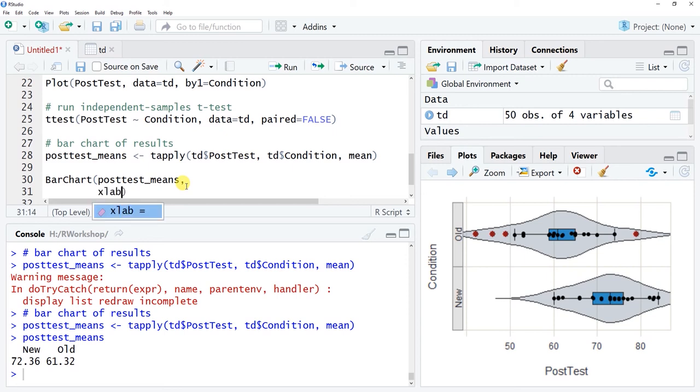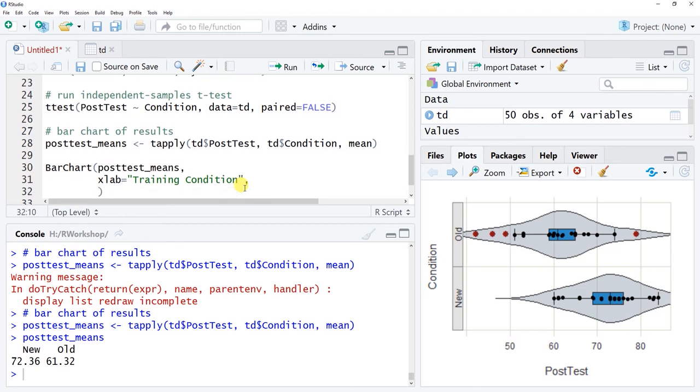Next thing I want to do is I'm going to use xlab to label the x-axis, and I'm going to say training condition is the name, and you need to make sure you put that in quotation marks. Add a comma afterwards. And then I'll use ylab equals to specify the label for the y-axis. So x-axis here, y-axis here. And for the y-axis, I'm going to say average post-test scores, all in quotation marks. Okay? Now watch what happens when I run this.